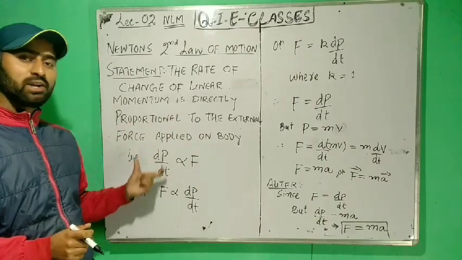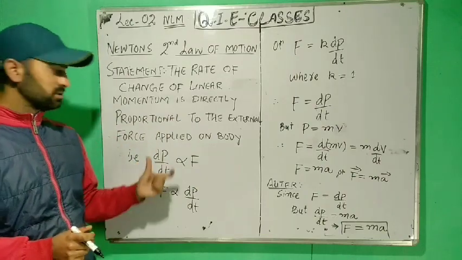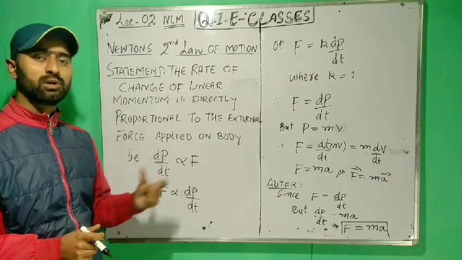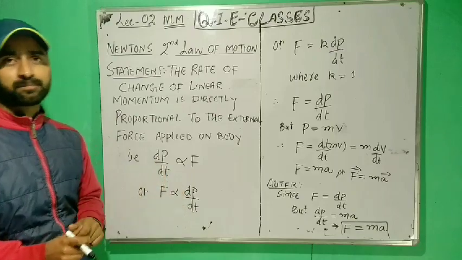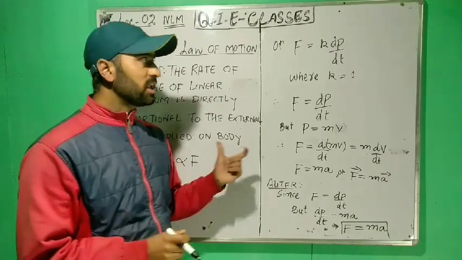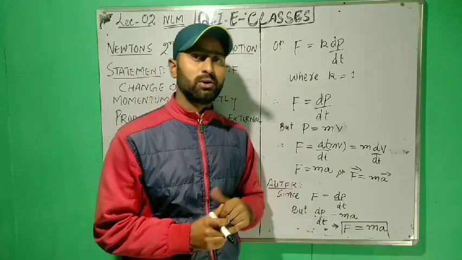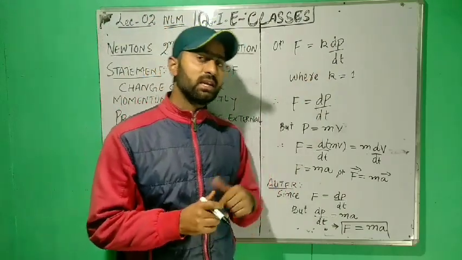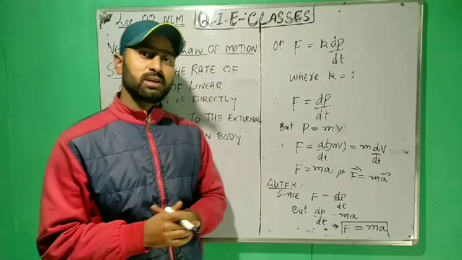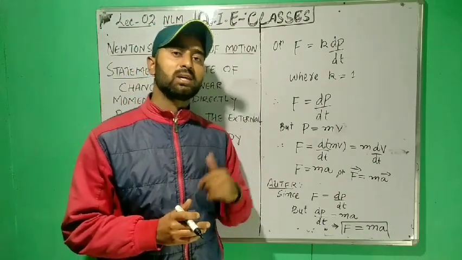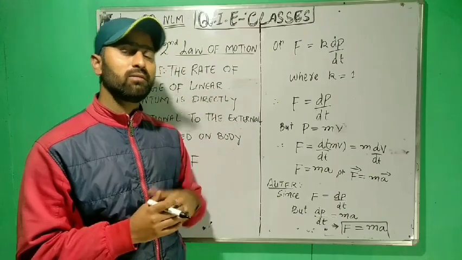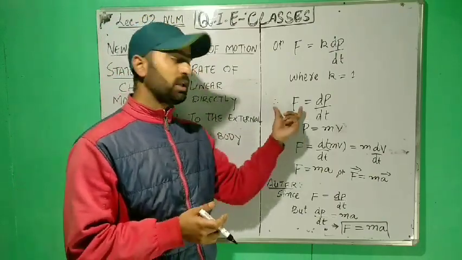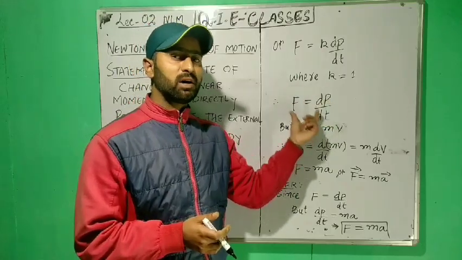In essence, dp upon dt is proportional to F, or F is proportional to dp upon dt. Or we can write F is equal to k times dp upon dt, where k is the proportionality constant and is taken as 1 in all systems of units. Therefore, F will be equal to dp upon dt.